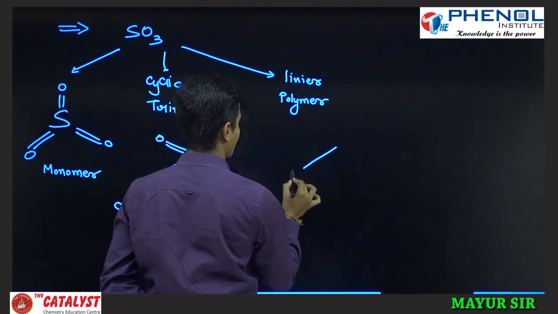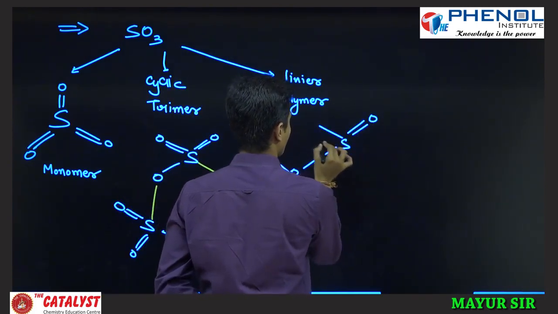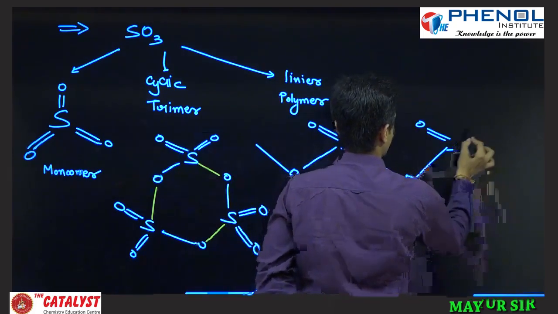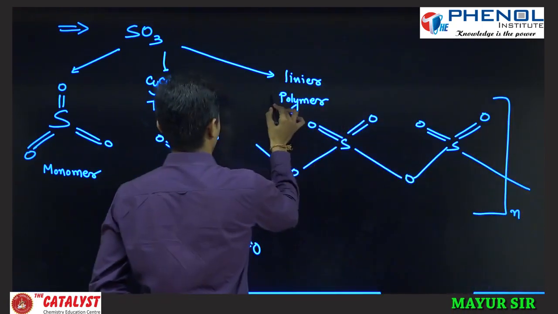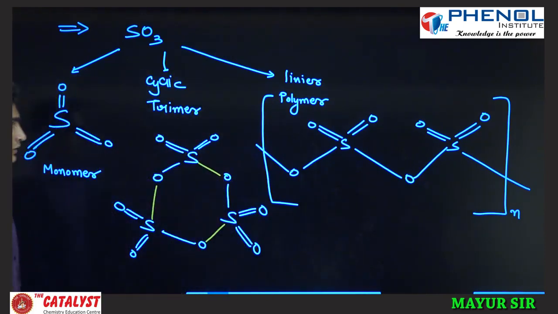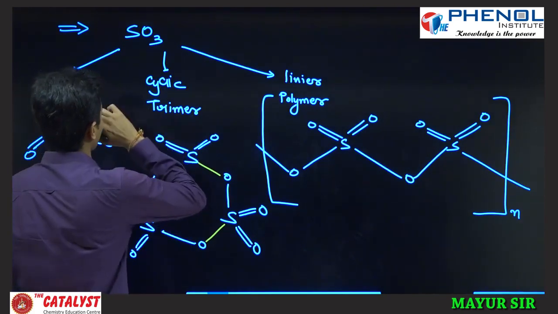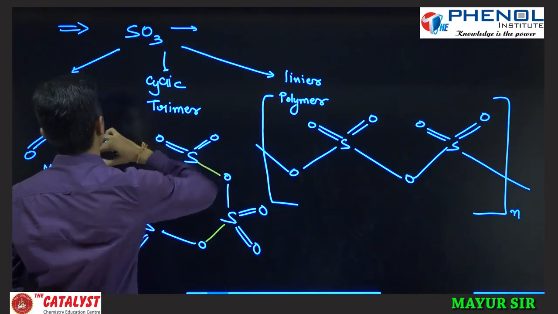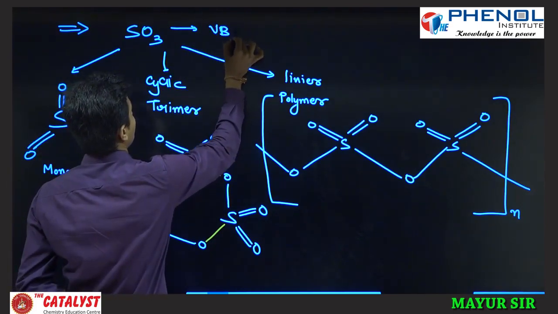If you see the linear polymer, then one oxygen is there, sulfur with 2 double bond O, again oxygen, again sulfur with double bond O, and again here it will be n times. So these are the three structures of SO3. This is the structure of SO3 in the VBT, valence bond theory.